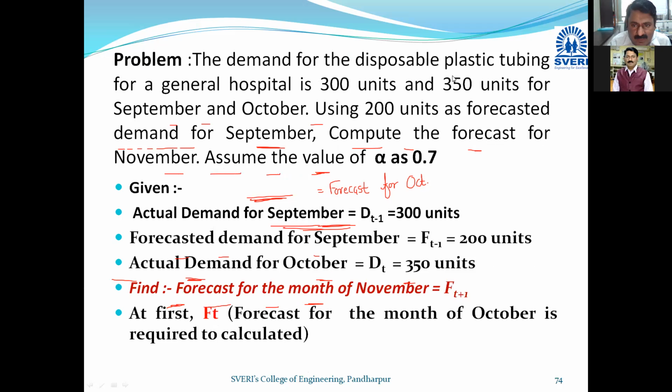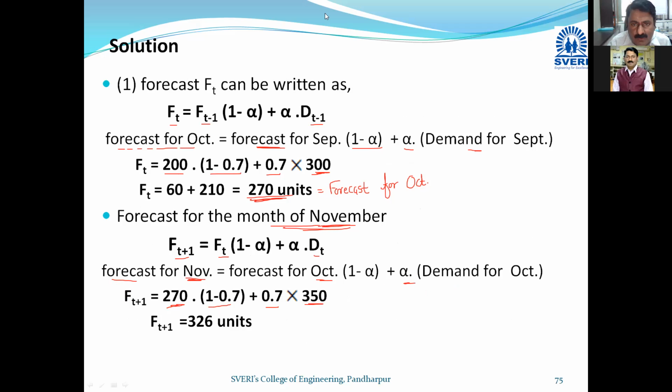All answers I have mentioned here. So you can say forecast for November is equal to 326 units.